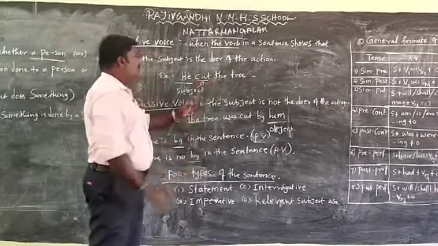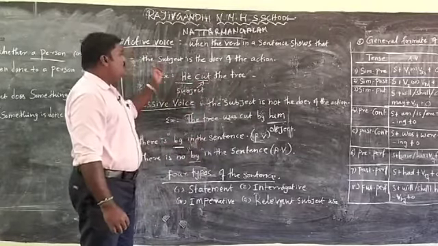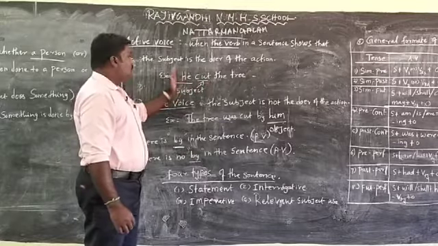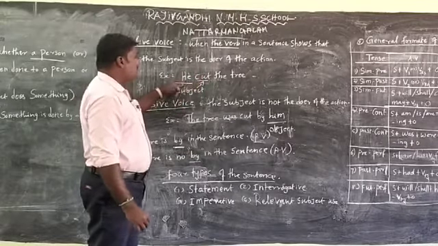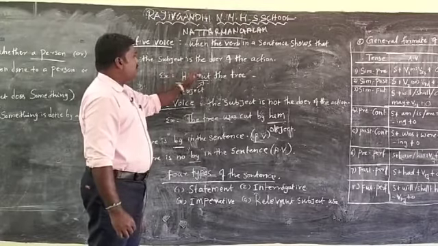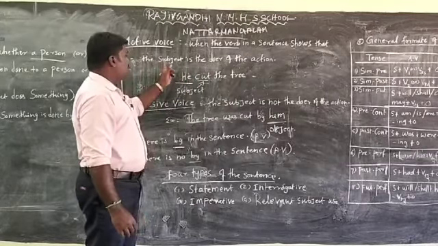This is the action. So in this sentence, to whom do we give the preference? Only to the subject, what he is doing. So he cut the tree. He is the subject, cut is the verb. He cut. So the doer of action is given only to the subject.